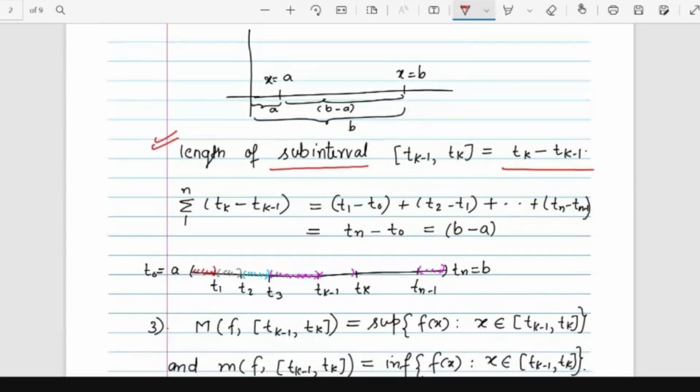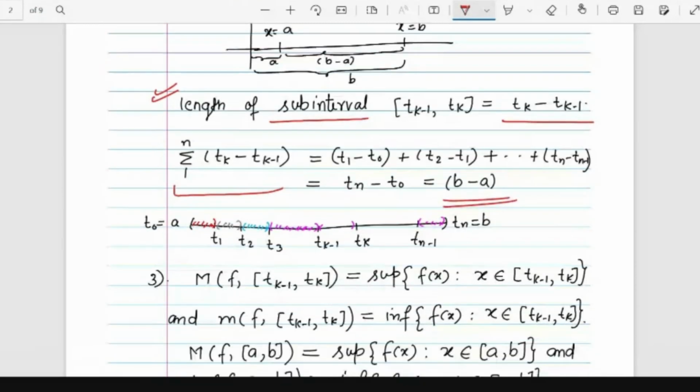Now, if we have a partition and corresponding to those points we have subintervals, and we have defined the length of each subinterval, if we sum the lengths of all subintervals, we will get the whole interval. The summation from 1 to n of tk minus tk-1 is nothing but t1 minus t0, plus t2 minus t1, and so on. That is nothing but b minus a, the length of the interval [a, b].